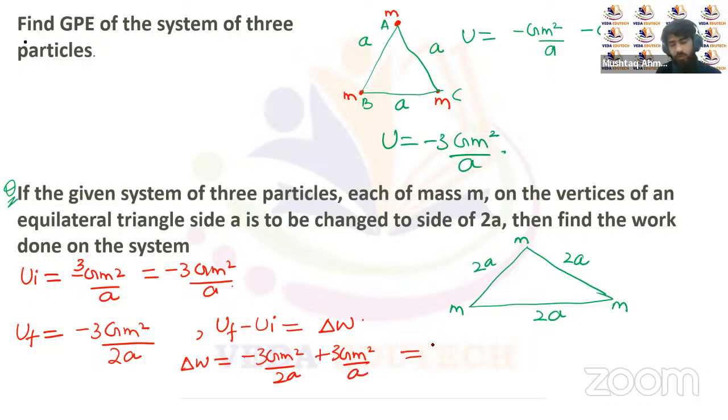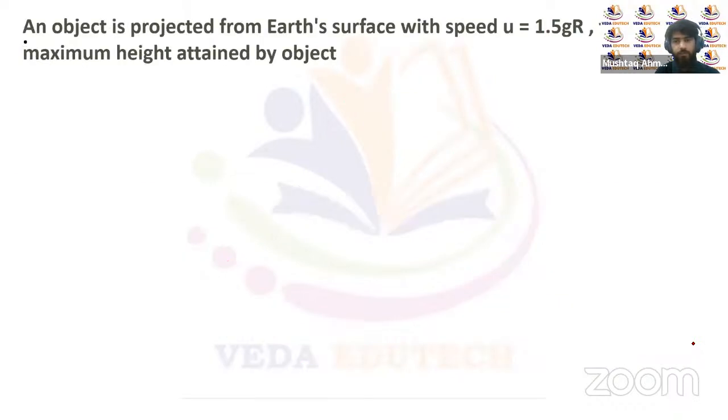Now taking 3GM²/a as common, we'll be left with minus 1 by 2 plus 1, so it will be 3/2 GM²/a. So this much of work is done in changing the system from side a to side 2a, in the case of an equilateral triangle where the 3 particles are placed at the corners of the equilateral triangle. So this is the work done.